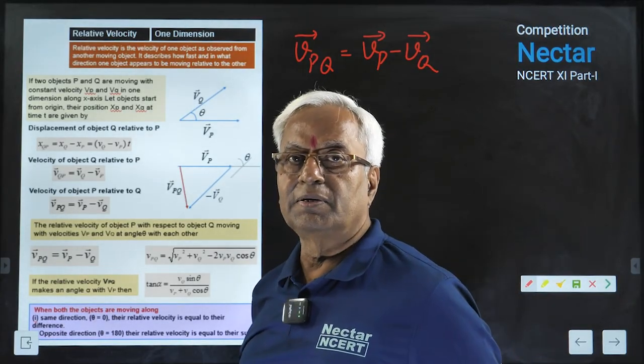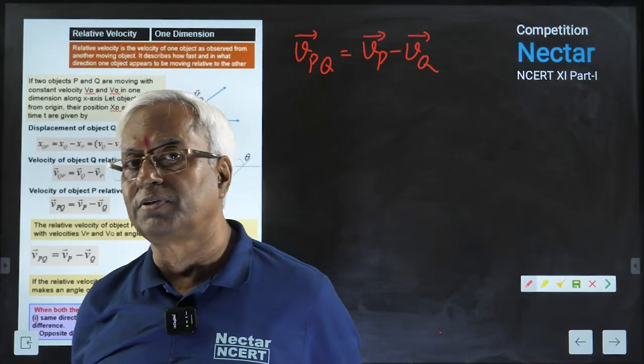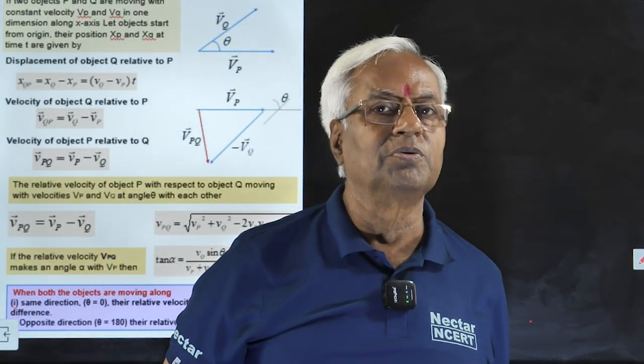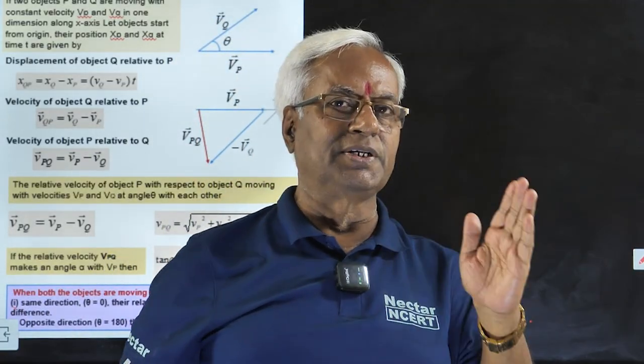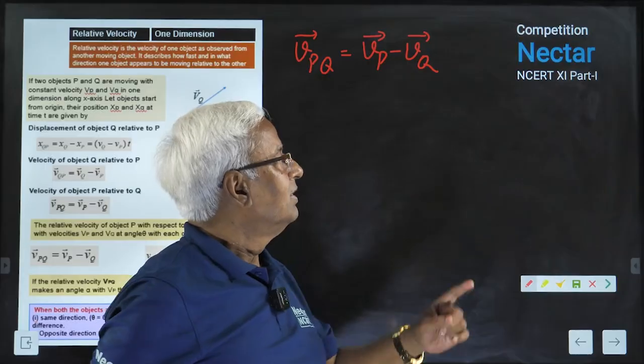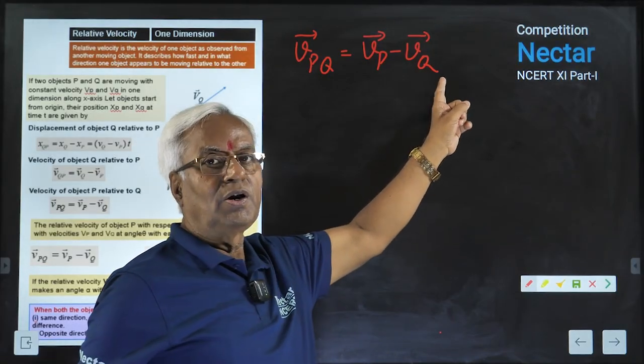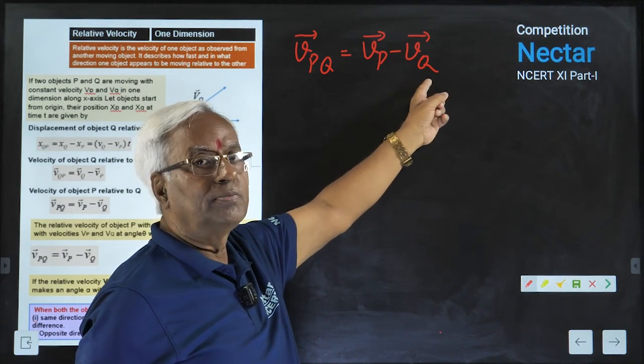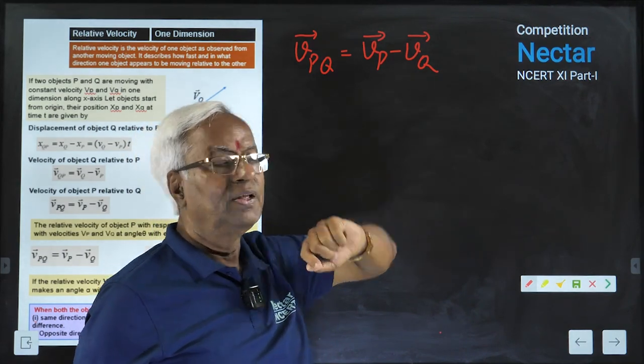While saying velocity of p relative to q, who is the observer? The observer is q. With respect to q, it is being discussed, so the observer is q only.